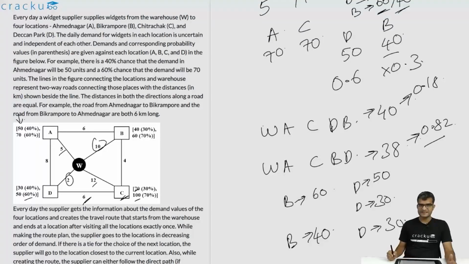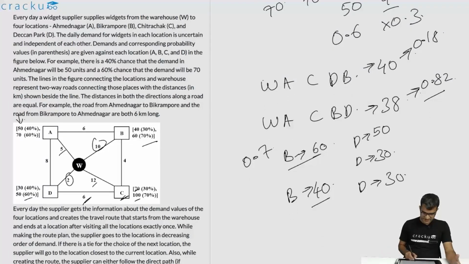In these three cases, the ordering will be WACBD and the total distance traveled will be 38 kilometers. The probability that the order from B is 60 is 0.7. And the probability that order from B is 40 is 0.3 into the probability that order from D is 30 is 0.4. So this is 0.12. If you add them up, you are going to get 0.82.